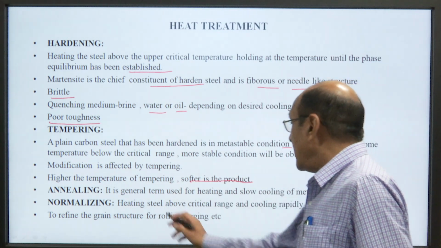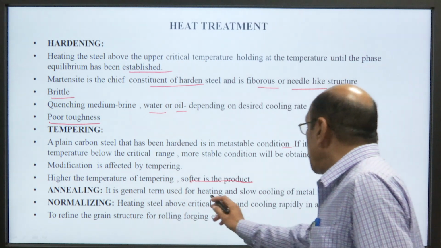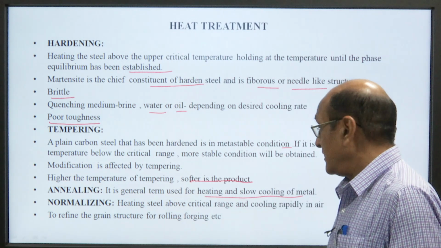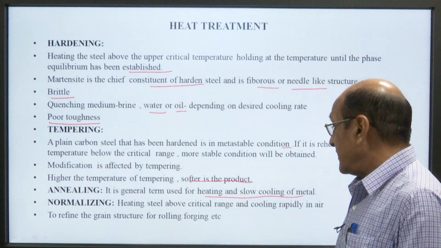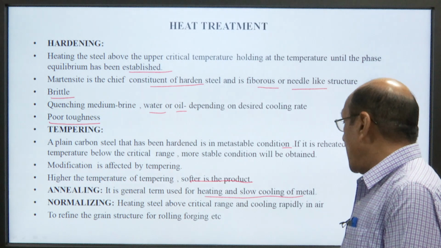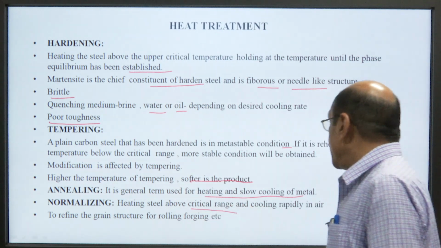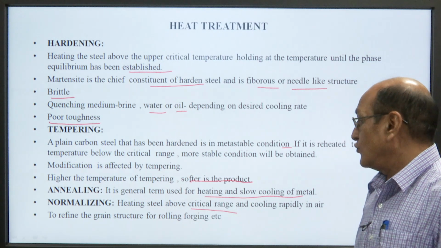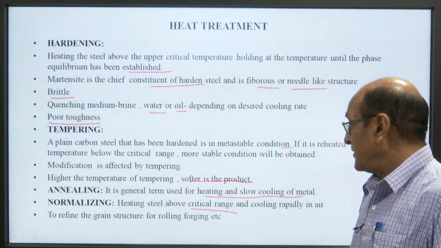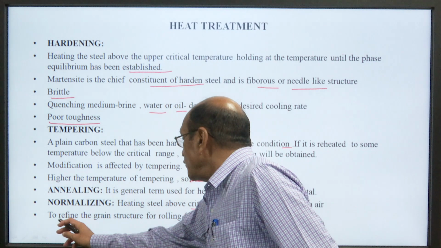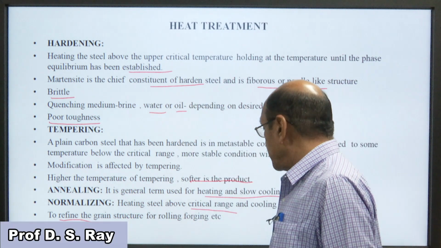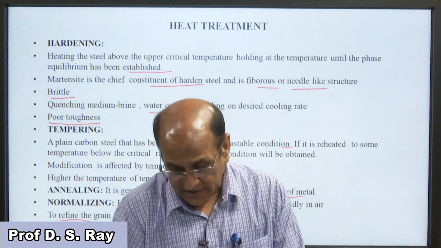Annealing is a general term used for heating and slow cooling of the metals. Normalizing: heating steel above the critical range and cooling rapidly in the air to normalize it. It is used to refine the grain structure of rolling, forging, etc.